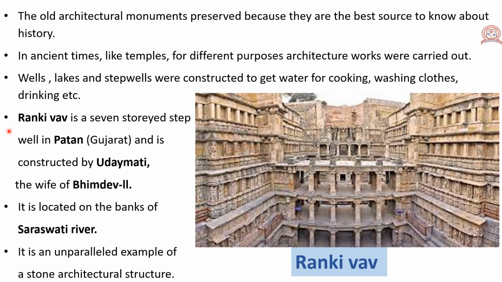Ranki Vav is a seven-storied stepwell in Patan in Gujarat and was constructed by Udayamati, who was the wife of Bhimdev II. Ranki Vav is located on the banks of Saraswati River. It is an unparalleled example of a stone architectural structure.